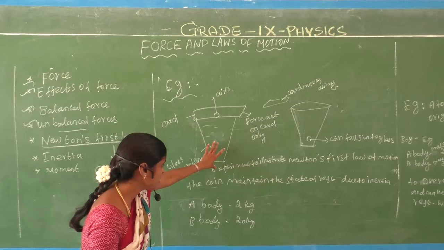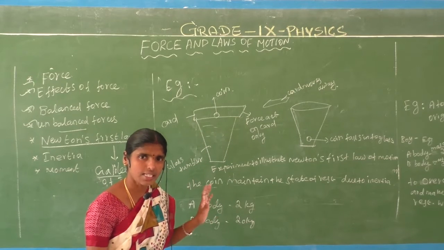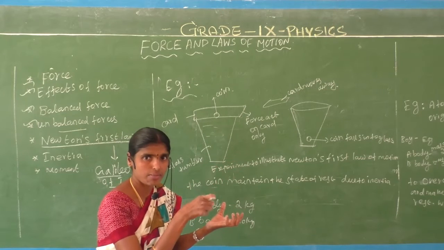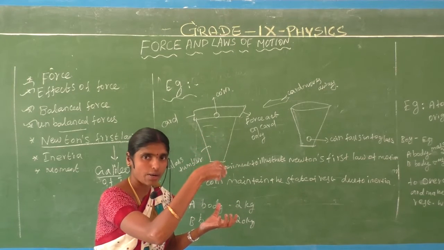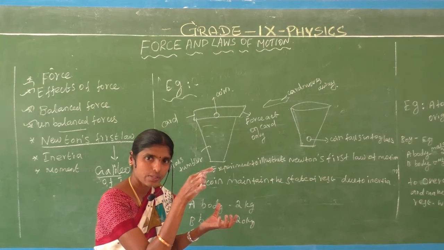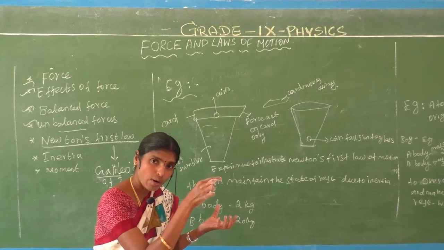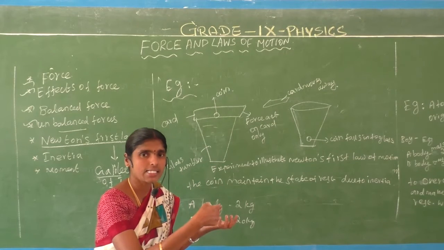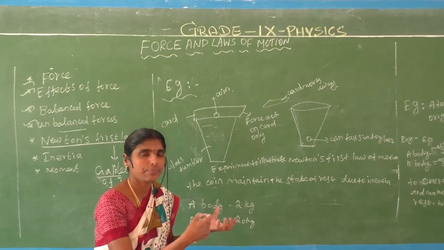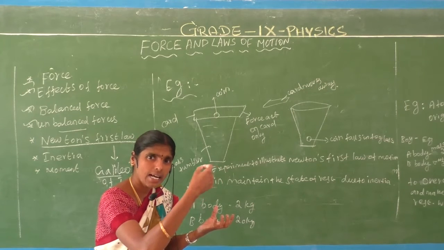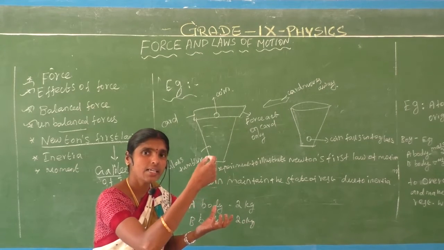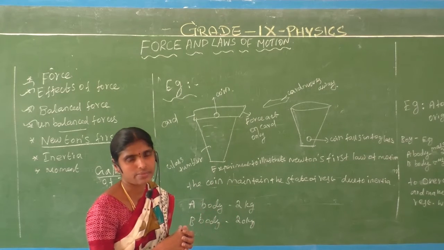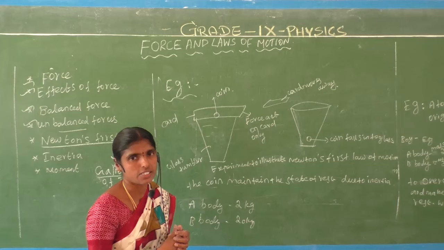This is a very simple example. Let us consider a glass tumbler. We keep the cardboard on the tumbler and the coin at the center of the cardboard, and we flick the cardboard, applying the force on the cardboard only. What happened? The coin fell inside the glass. Why? Because of the law of inertia. Inertia means the object stays in its state of rest. That is called inertia.